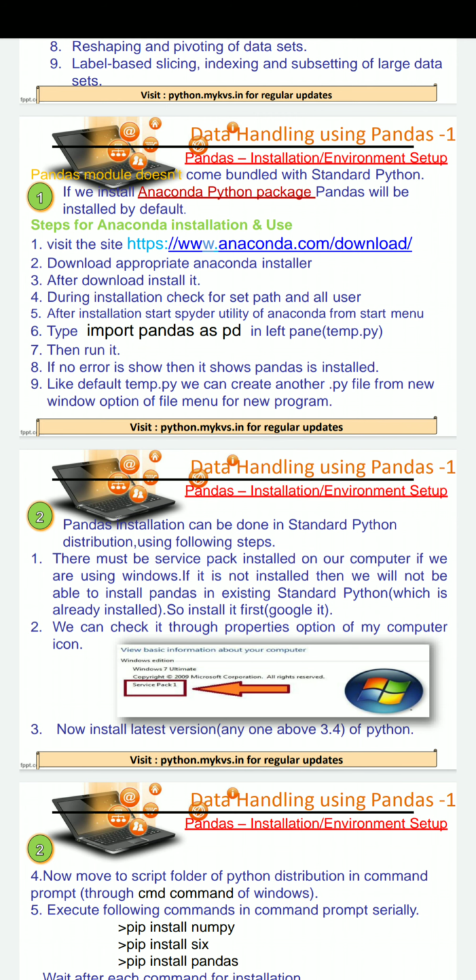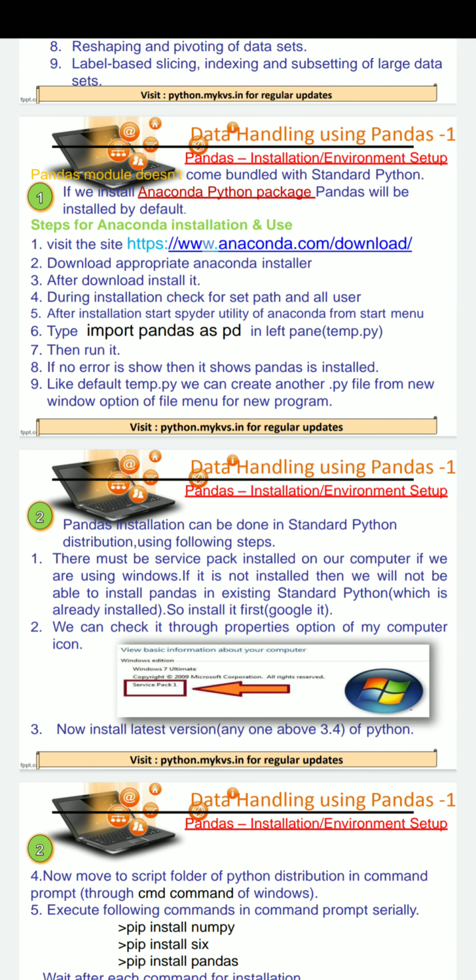We will have to go through the anaconda.com download page. There will be an installer available. We will have to download it. It will ask for some system path. We will set those, and after installation we can write in Python ideally import pandas as pd, and if this command successfully runs, it means pandas is installed on our system.